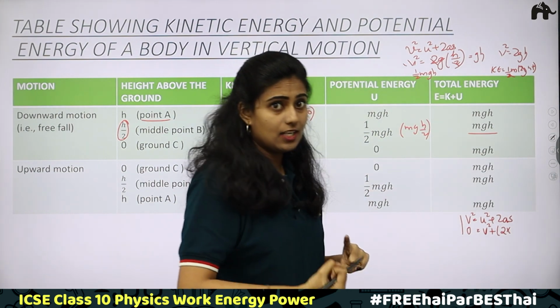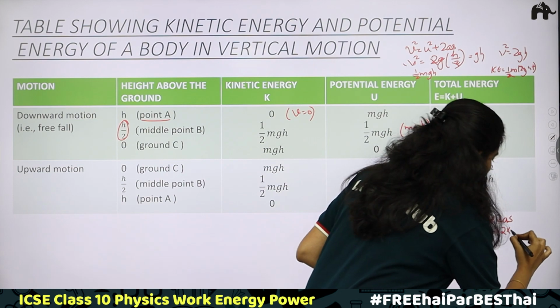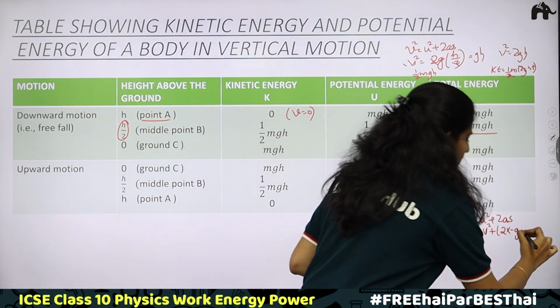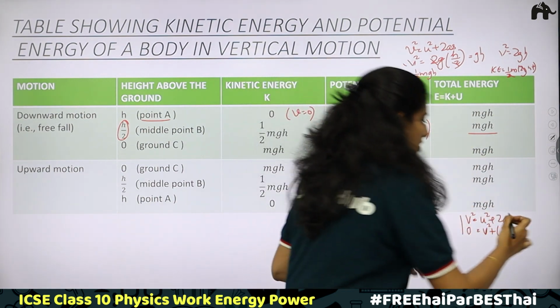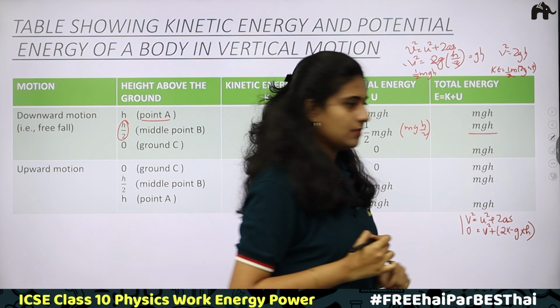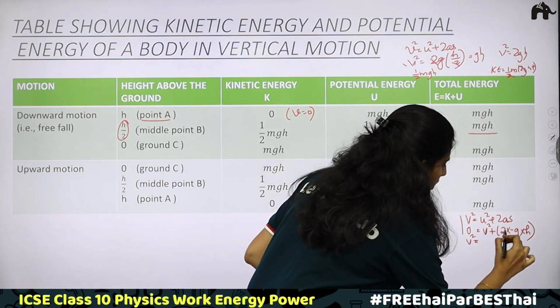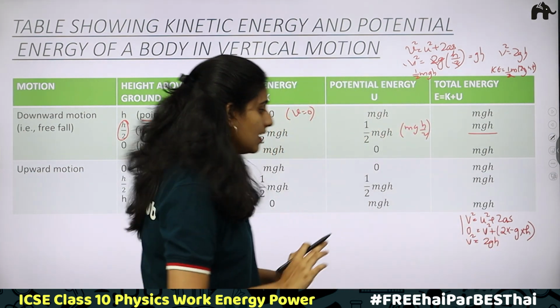Force of gravity is acting downward. The body is moving in the upward direction, opposite to gravity. It becomes minus g. The total height it will be traveling is h. Then what do we get? v square will be equal to 2gh.